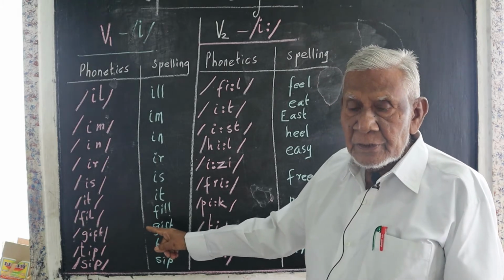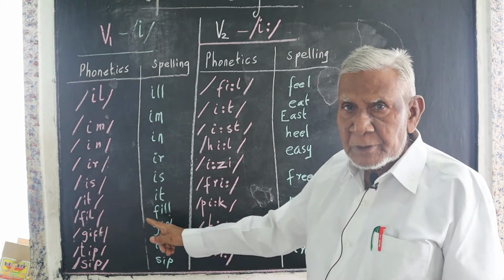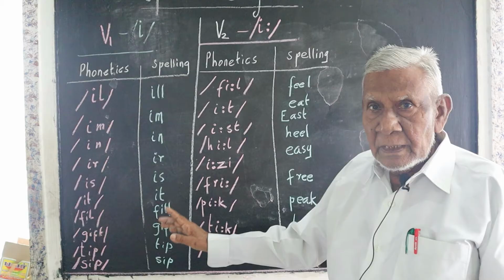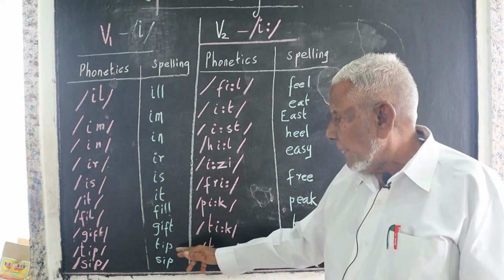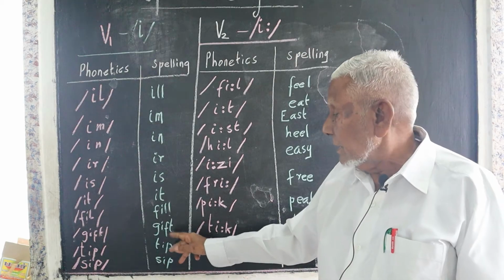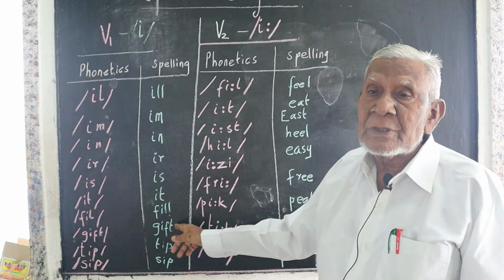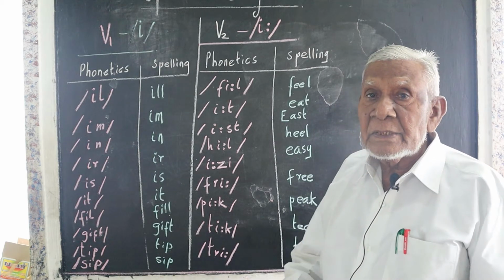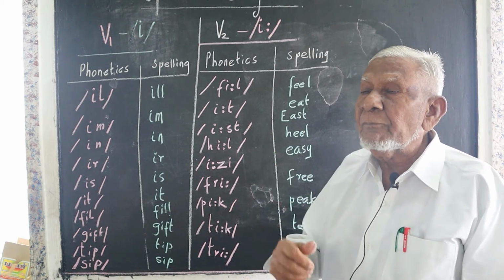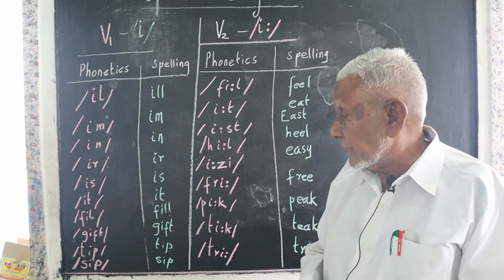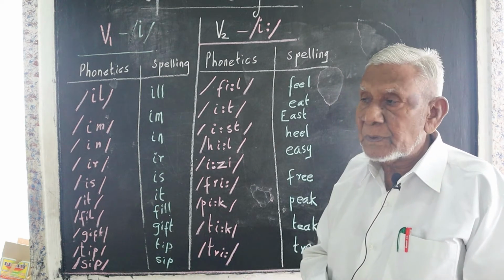Gift, G-I-F-T, same spelling and phonetics. I got a gift from my friend. Tip, same spelling and phonetics. This is the tip of the pen. Sip, same spelling and phonetics.